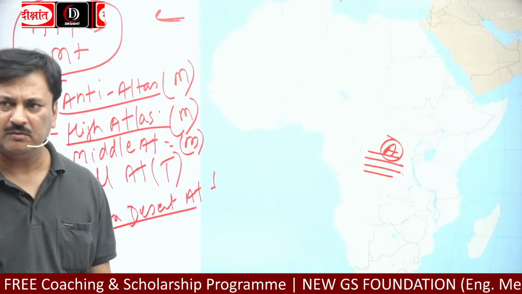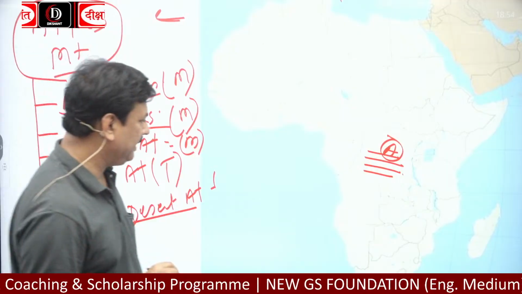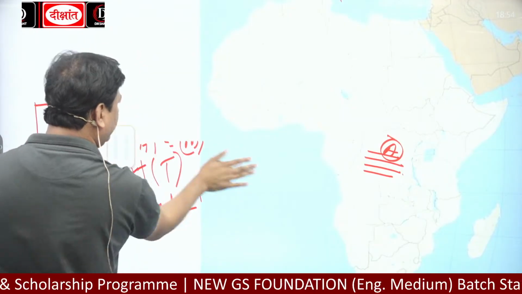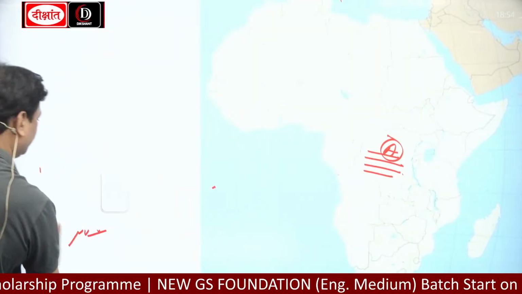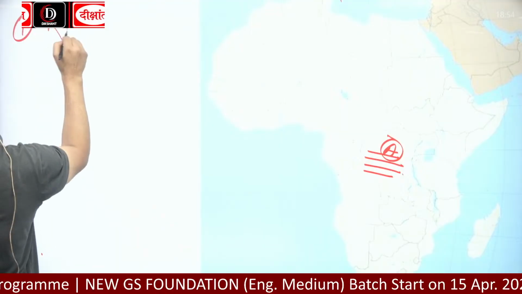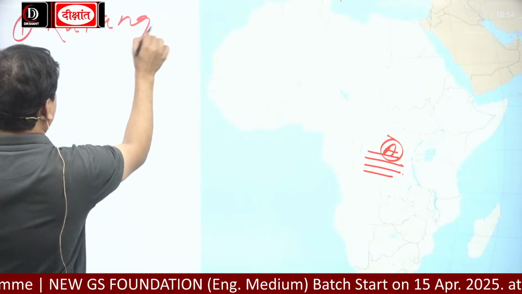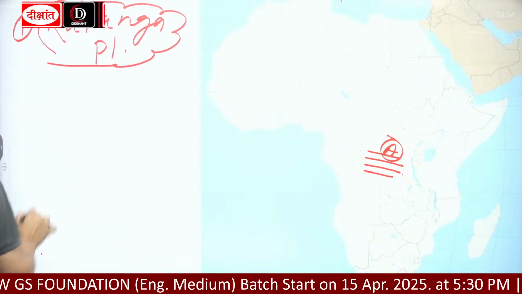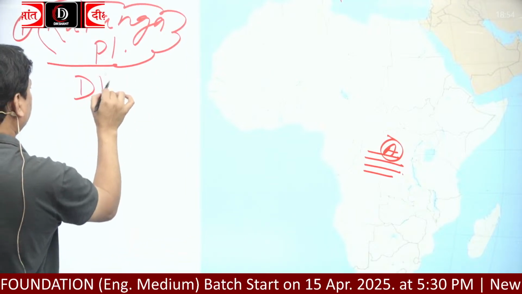Which plateau? Katanga Plateau. So you all have to write A. A is Katanga Plateau, a plateau of the Democratic Republic of Congo.